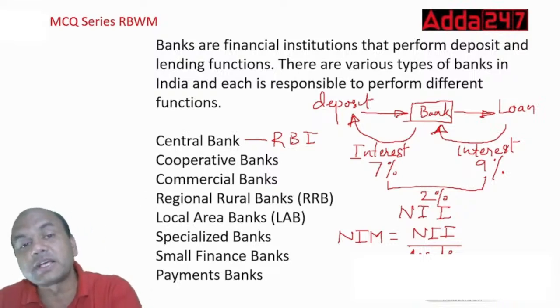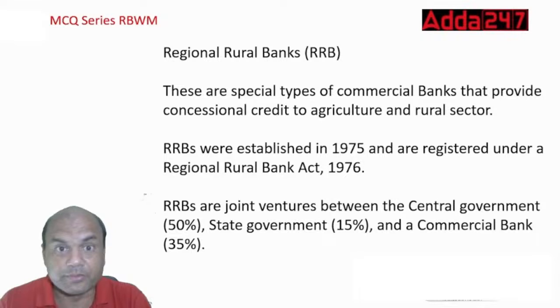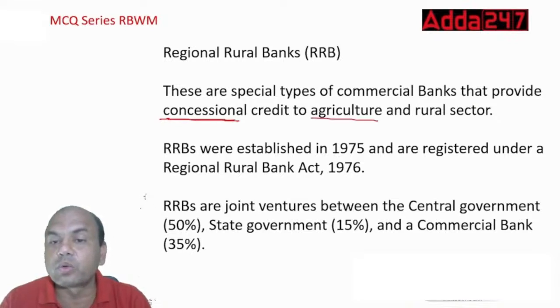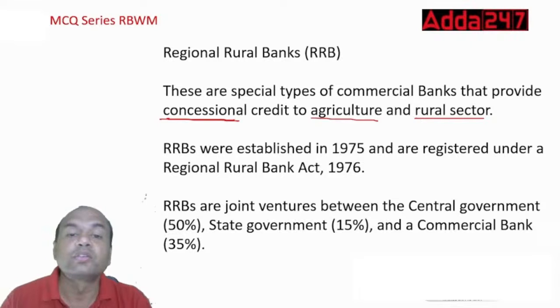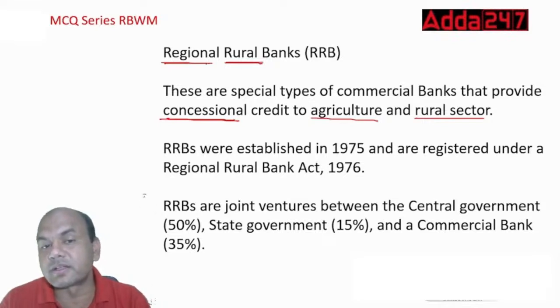Now, importantly, what is asked to you in the exam is RRB. They always ask you about RRB because RRBs are actually nationalized banks as of now. These are special types of commercial banks that provide concessional credit to the agriculture and rural sector. Remember, concessional credit to agri and rural sector. So these banks are special. See, what does the name itself say? Regional means related to that region only. So concessional credit to agri and rural sector.